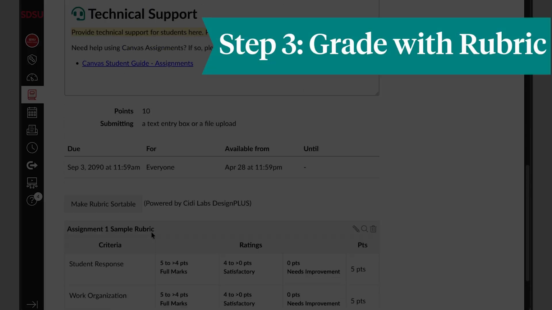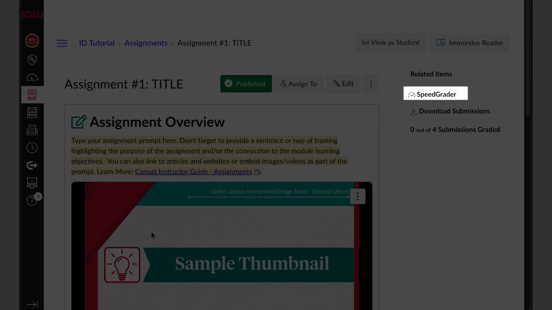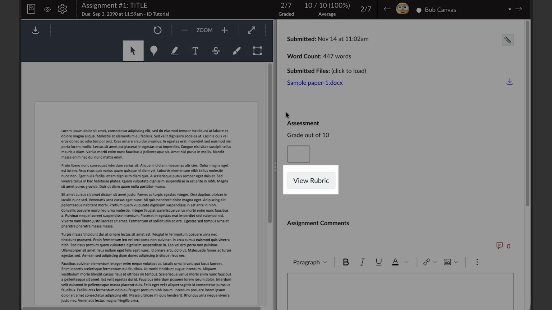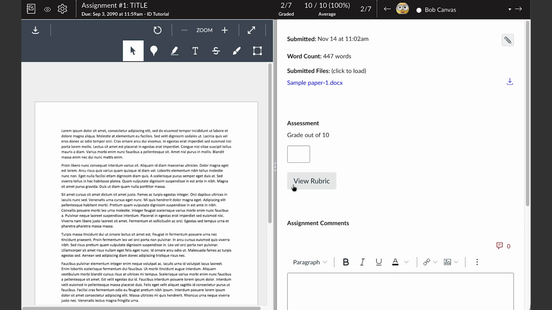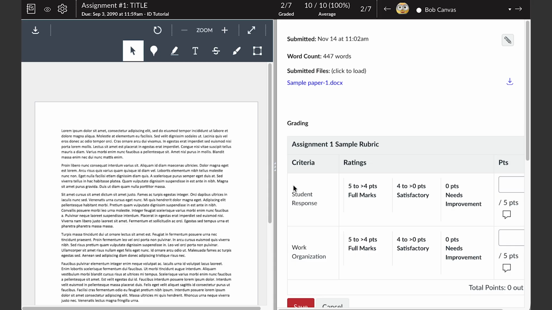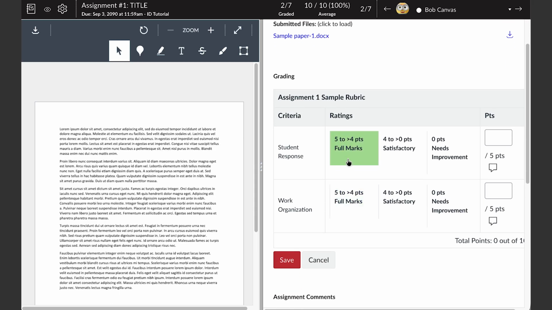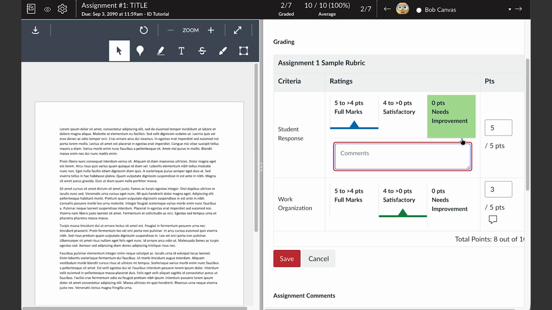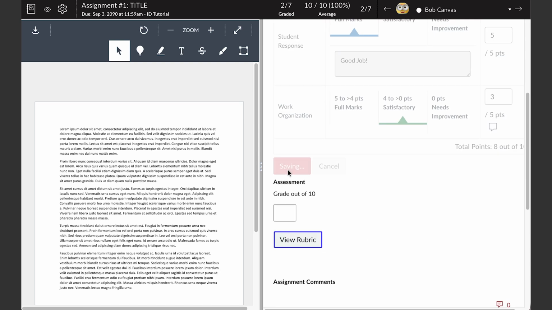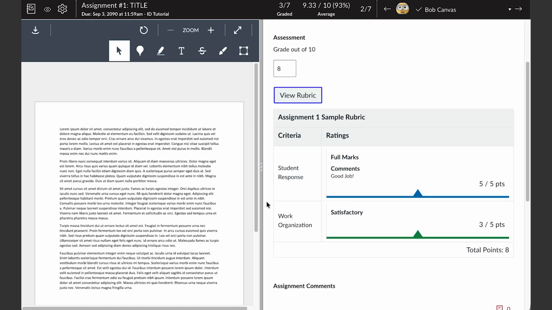When you're ready to grade, open SpeedGrader for the assignment. Click View Rubric to open it. Select the appropriate ratings by clicking the score tiles. You can also override scores manually if needed, and add comments on specific criteria or the overall assignment to give students meaningful feedback. When you're done, click Save to record your grades and feedback.